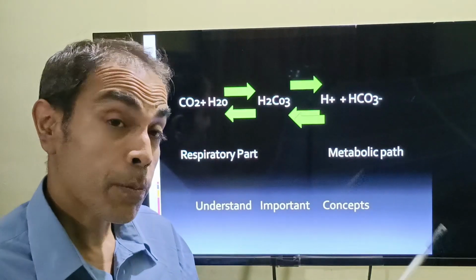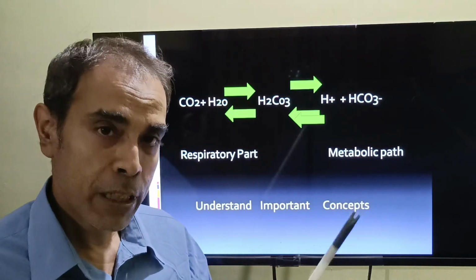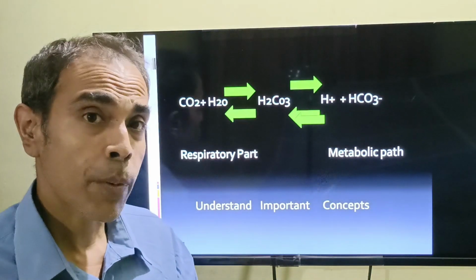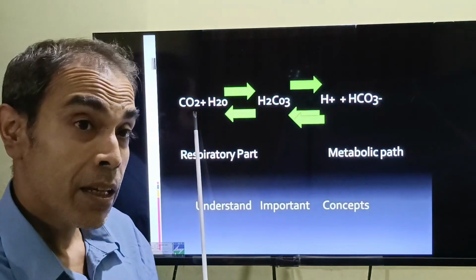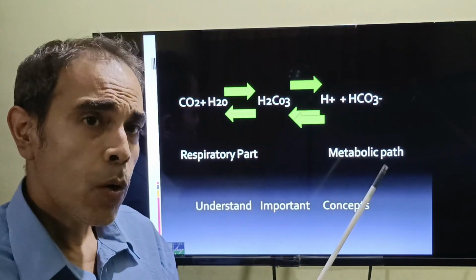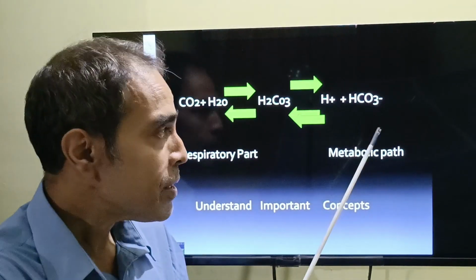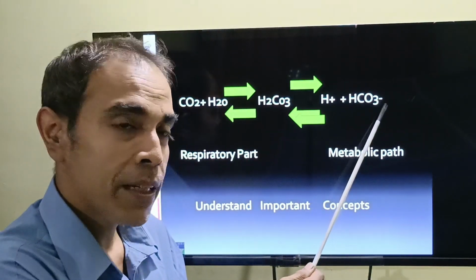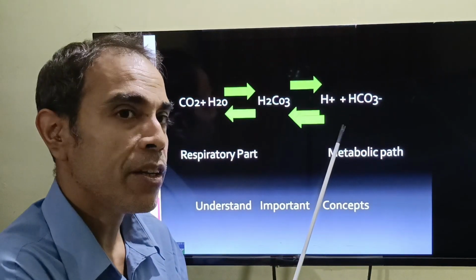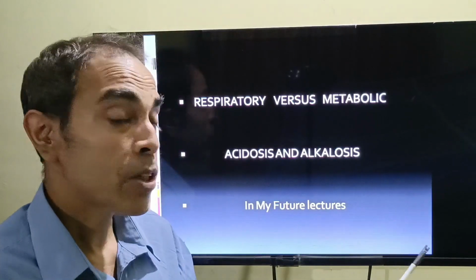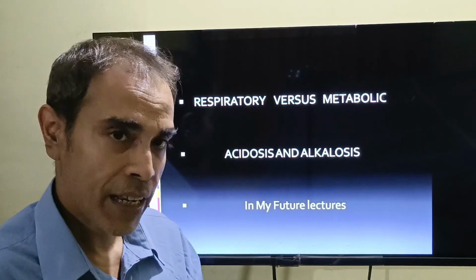So in subsequent classes, when I talk about disorders like metabolic acidosis or respiratory acidosis, we must understand that when we talk about respiratory, we are dealing with this part, something dealing with carbon dioxide. Either the carbon dioxide is being accumulated in the body, or it is being excreted in a much higher manner. When we talk about the metabolic part, we must understand either the bicarbonate is decreasing or increasing, or the hydrogen part is decreasing or increasing. We will talk about this in subsequent classes. We'll discuss the very important concept of acidosis and alkalosis in my future lectures.